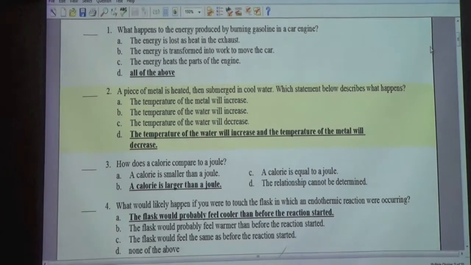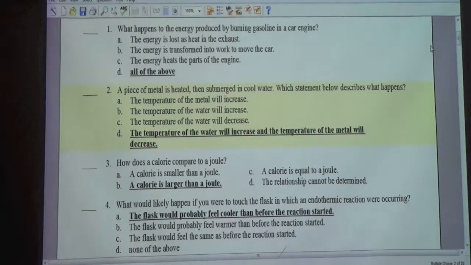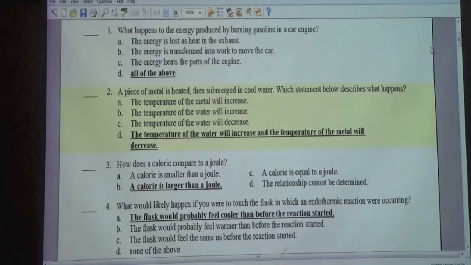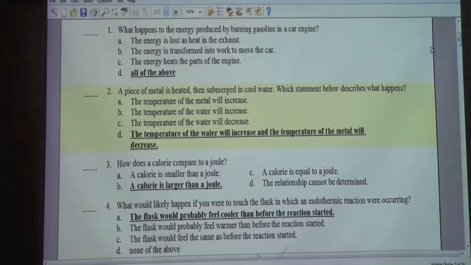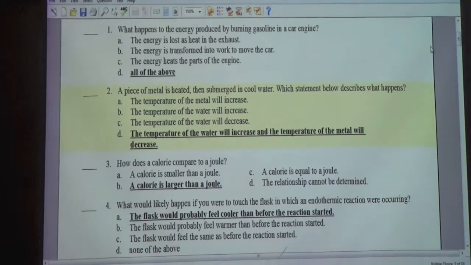What happens to the energy produced by burning gasoline in a car engine? D. All of the above. A piece of metal is heated, then submerged in cool water. Which statement below describes what happens? D. The temperature of the water will increase and the temperature of the metal will decrease.